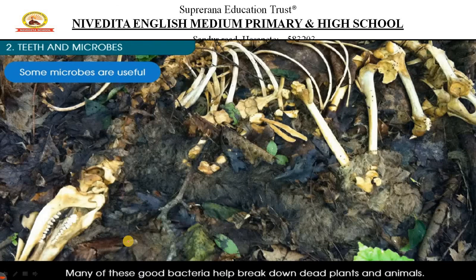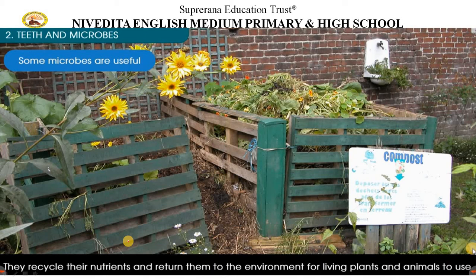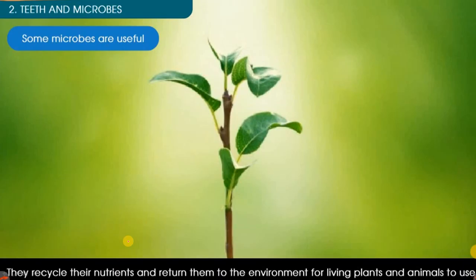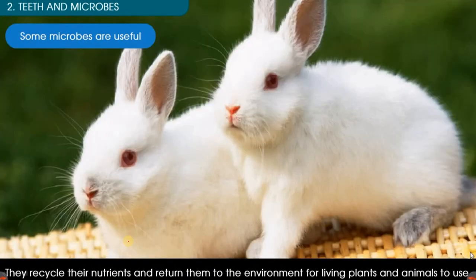Many of these good bacteria help break down dead plants and animals. As you can see, the bones remain at last, bones cannot be broken down. Remaining everything is again converted back into soil. They recycle their nutrients and return them to the environment for living plants and animals to use. Compost and everything healthy. This is all organic waste. We are all organic matter, children. After we die, we again decay and get converted into usable things.